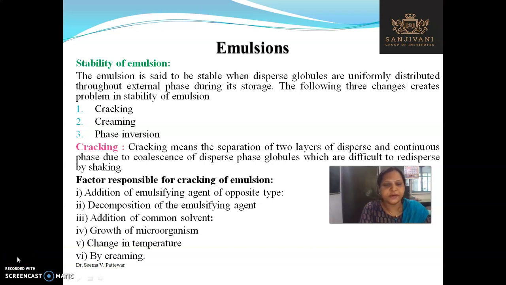Hello students, welcome back to the next session of our emulsion chapter, stability of emulsion. The emulsion is said to be stable when dispersed globules are uniformly distributed throughout the external phase during its storage period. The following three changes may create the problem in the stability of emulsion: cracking, creaming and phase inversion.